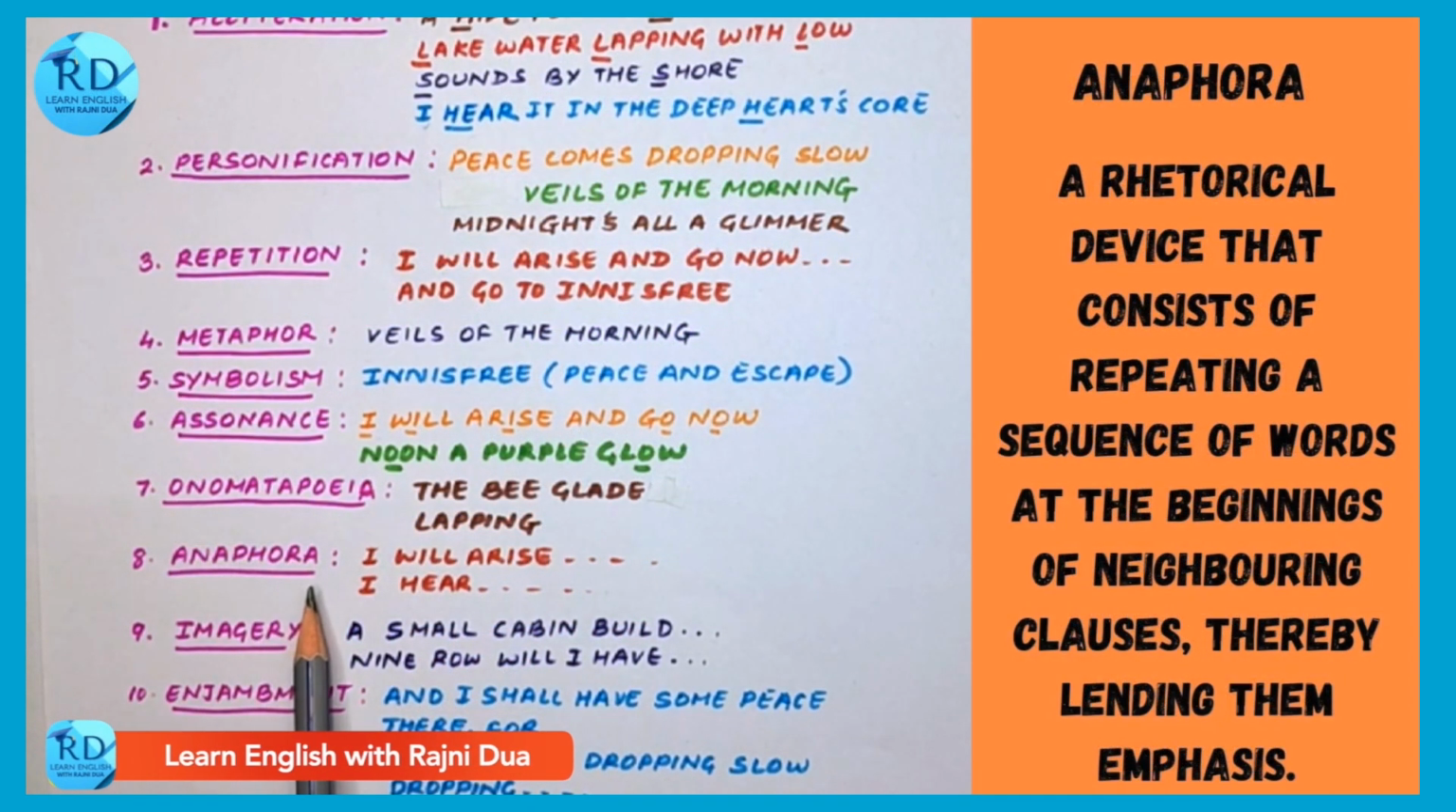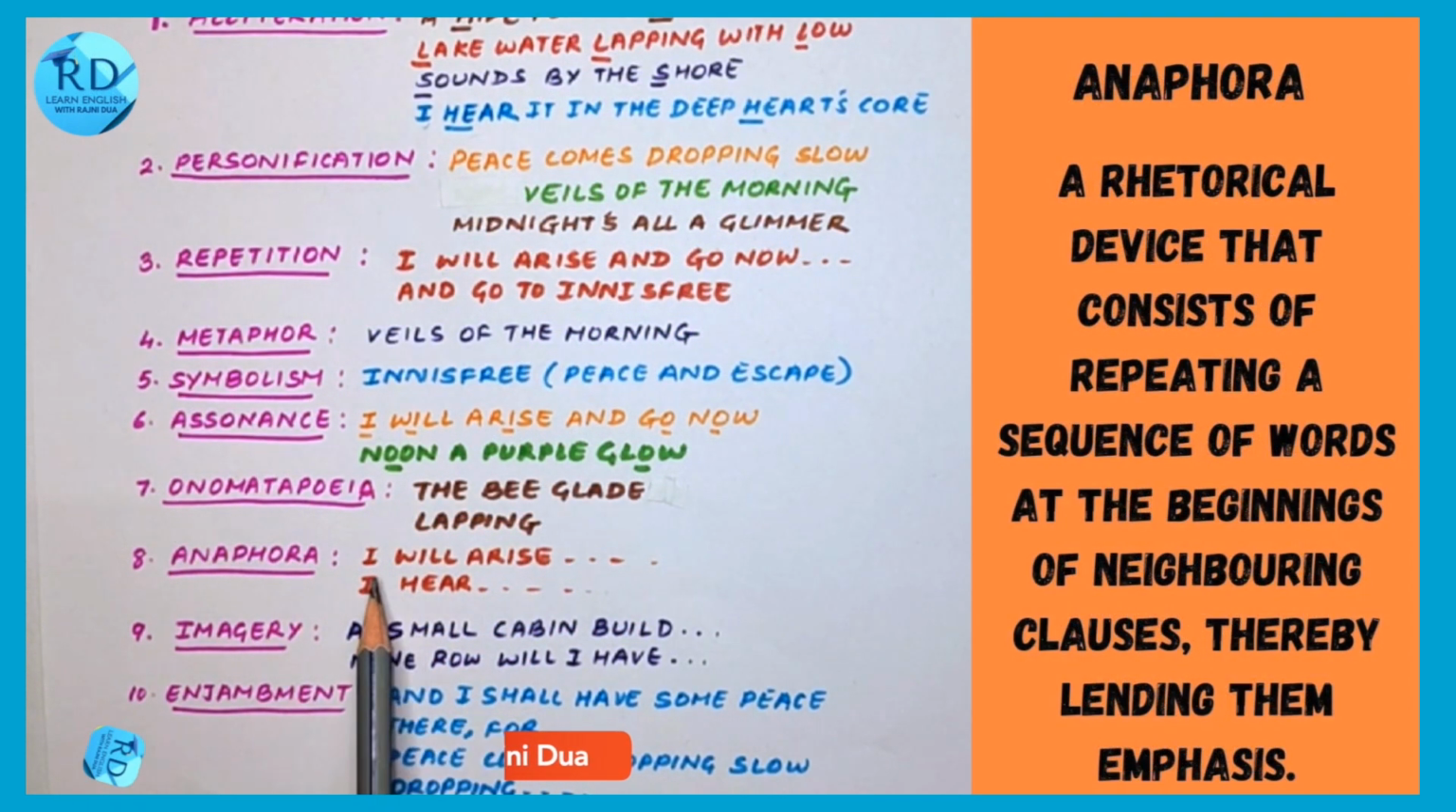Eighth poetic device is anaphora. Anaphora is when lines in a poem have a similar kind of starting. For example, "I will arise", "I" here, just for the sake of emphasis. It can be one word or more than one word.